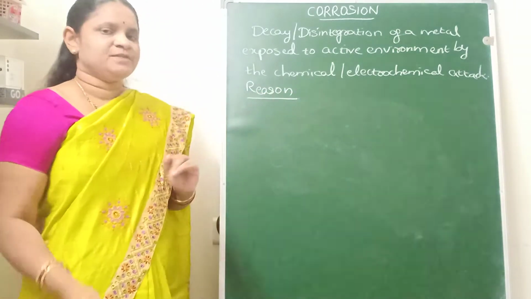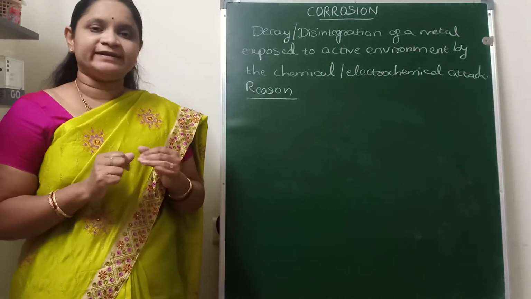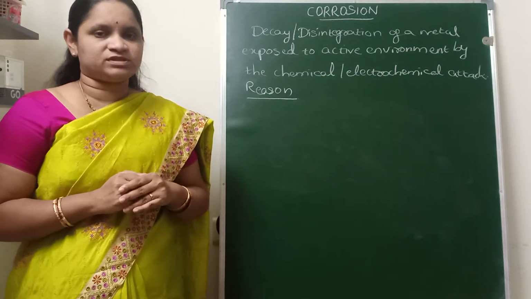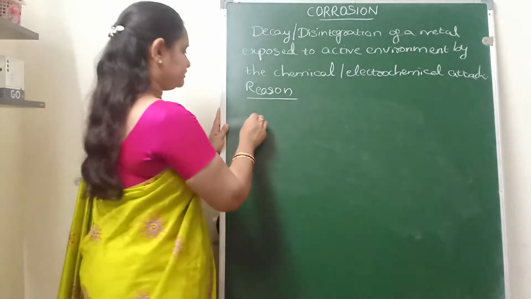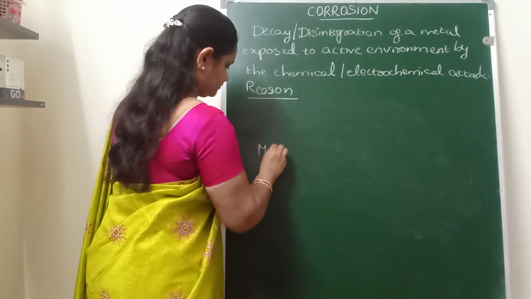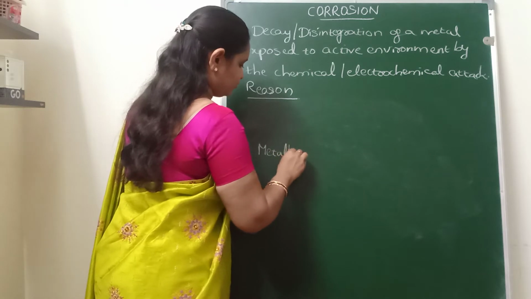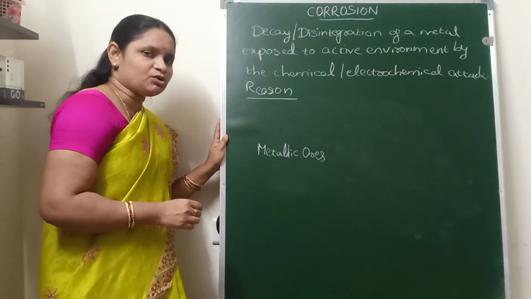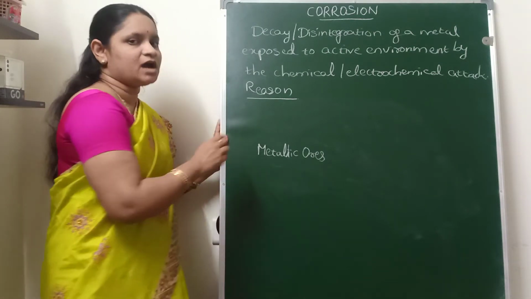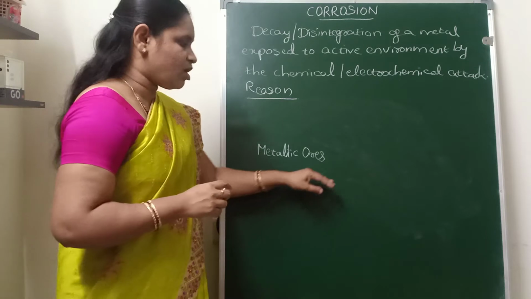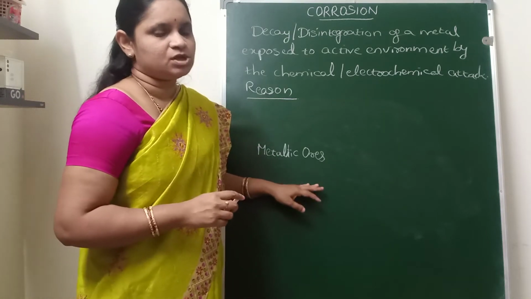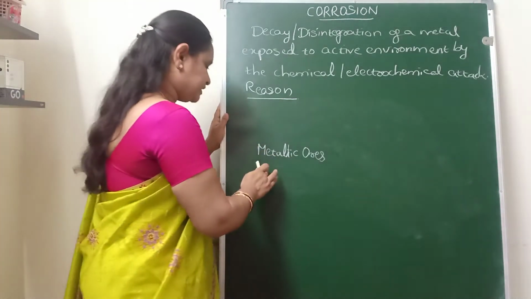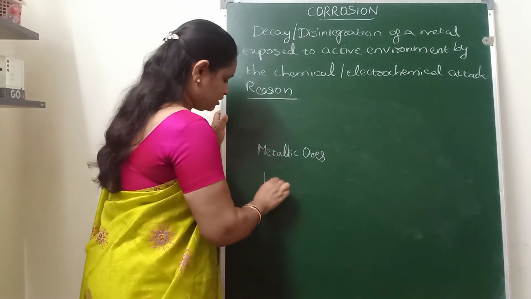Reason for the corrosion. You all know that metals are not directly available in the earth's crust. They are available in the form of their ores, metallic ores, and these metallic ores may be chlorides, carbonates, sulfates or oxides of different metals. So metals are available in the form of metallic ores. These metallic ores have low energy.